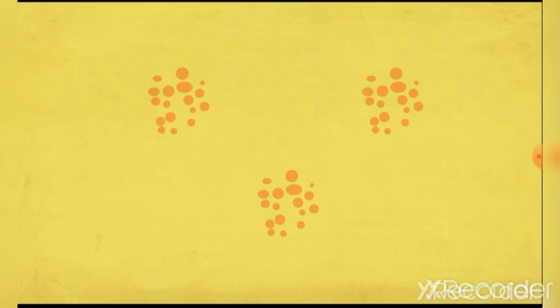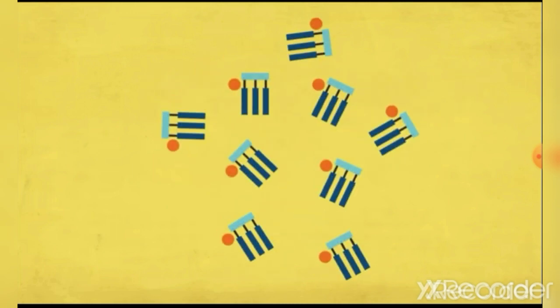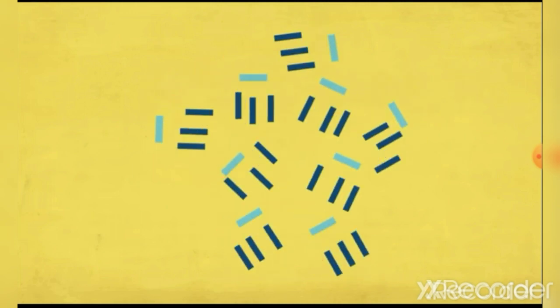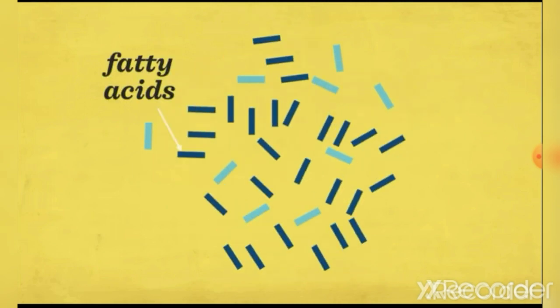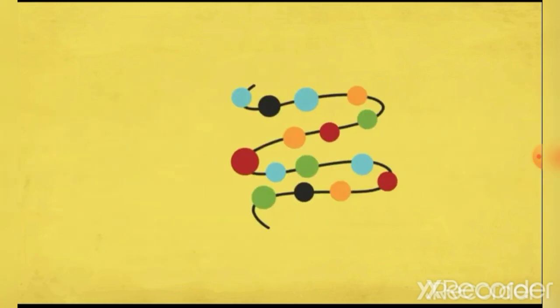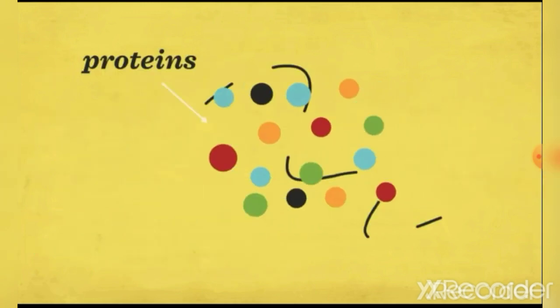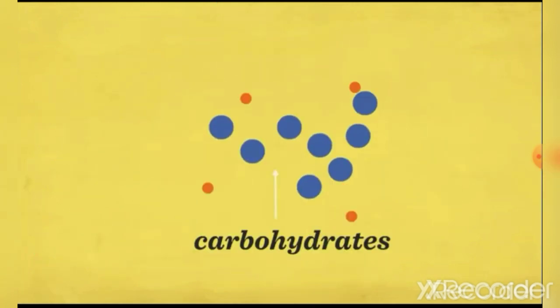Here the fats break down into smaller pieces so that they can be easily digested by the intestinal juice. These intestinal juices break down fats into fatty acids and glycerol so that they can be easily absorbed by the body. The juices also break down proteins into amino acids and carbohydrates into glucose.